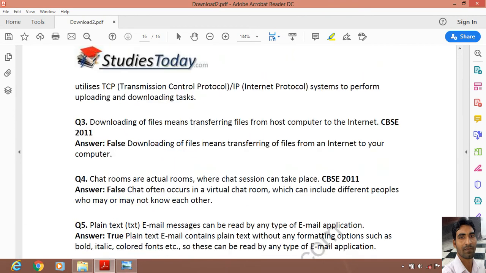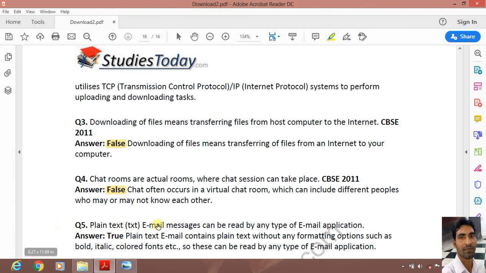Next, downloading of files means transferring files from host computer to the internet. It is false. Because when we download, it means we are transferring file from internet to host computer. But it is opposite given, that's why it is false. Fourth question, chat rooms are actual rooms where chat session can take place. It is false. Chat room occurs in a virtual chat room which can include different people who may or may not know each other. Remember this.